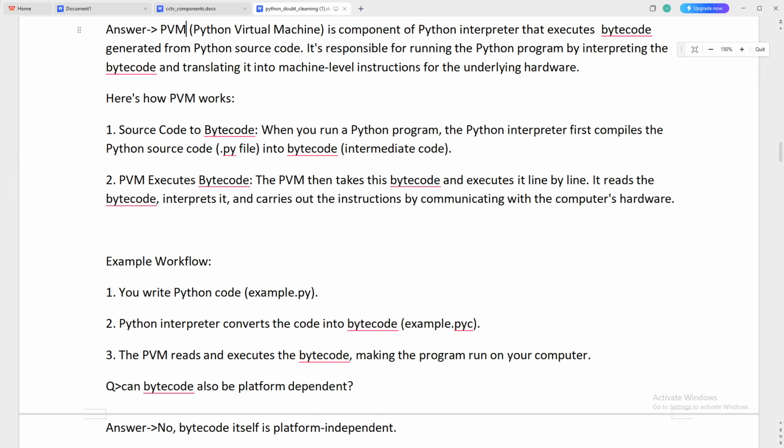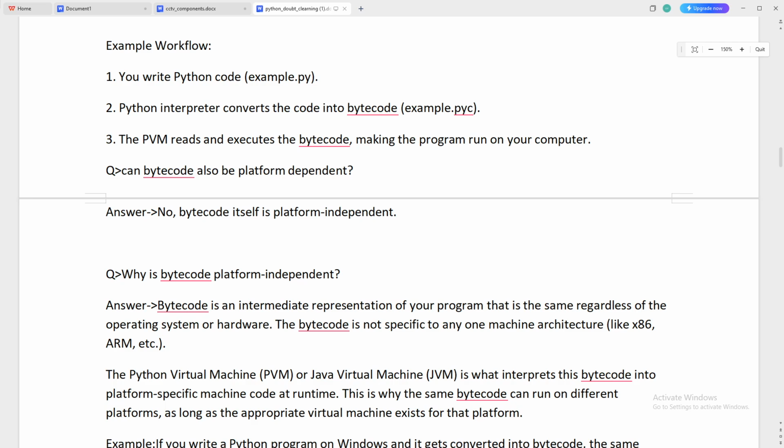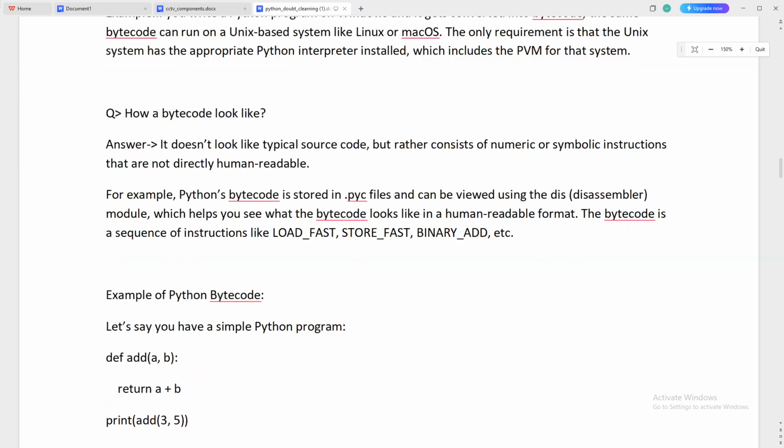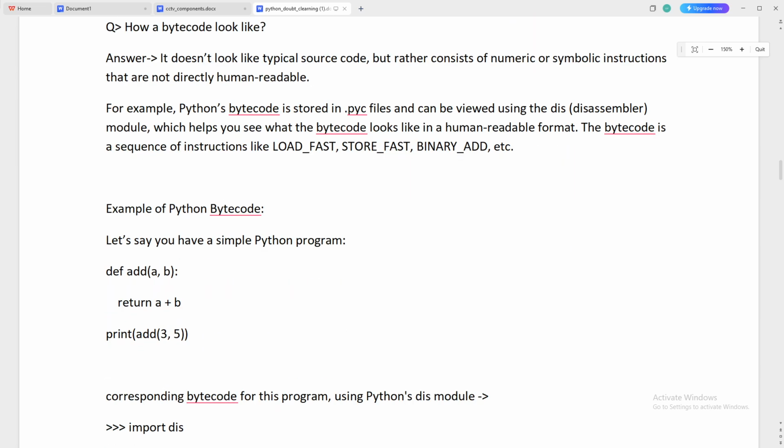Okay, so this is how PVM works. So why is bytecode platform independent? As I said earlier, the main work is done by PVM, which basically does the work. Because of that, bytecode is platform independent. How does bytecode look? So how does it really look?